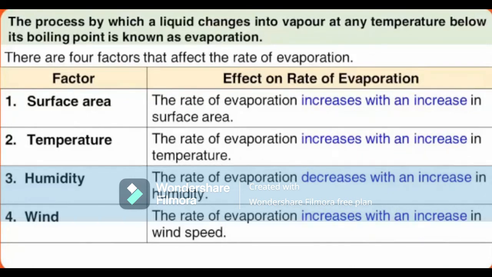There are 4 factors that affect the rate of evaporation: surface area, temperature, humidity, and wind. Evaporation increases with an increase in surface area, increases with an increase in temperature, decreases with an increase in humidity, and increases with an increase in wind speed.